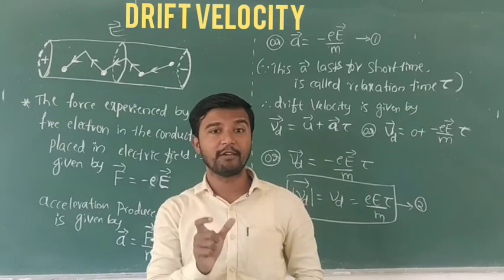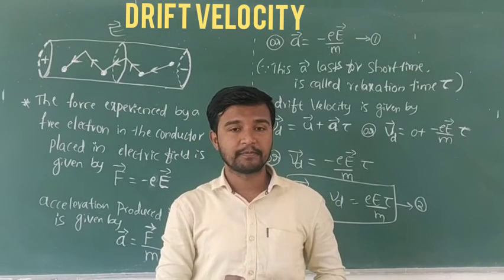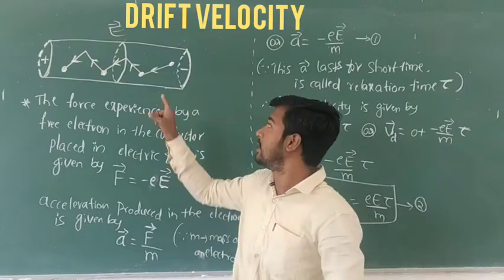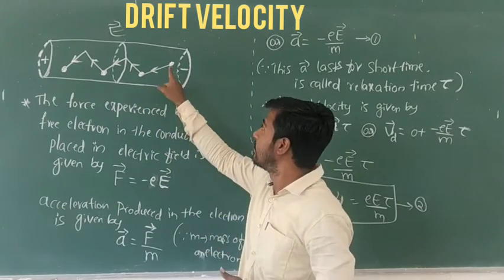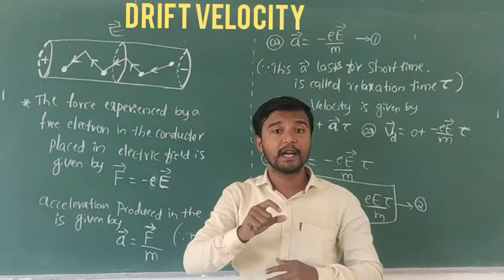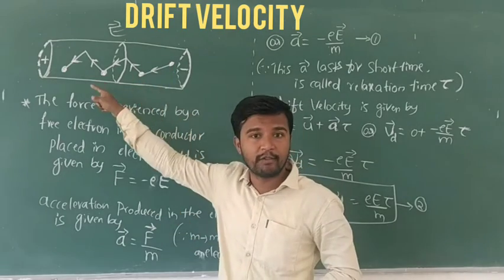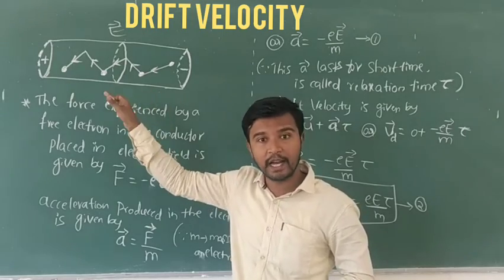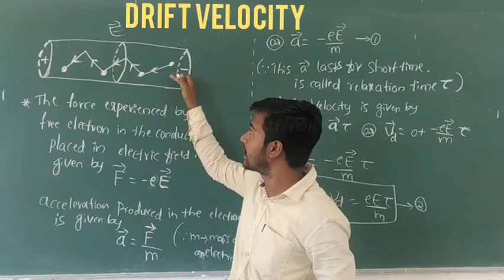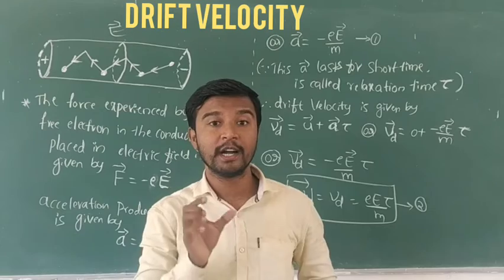Now come to the meaning of drift velocity. Note down: drift velocity is defined as the average velocity with which free electrons in the conductor get drifted in the direction opposite to the applied electric field. This is known as drift of electrons or drift velocity.